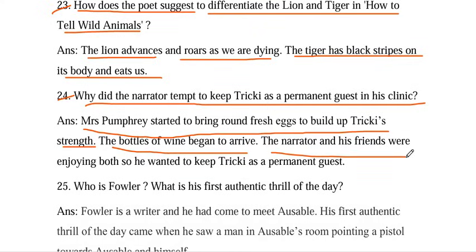The narrator and his friends were enjoying both, so he wanted to keep Tricky as a permanent guest.